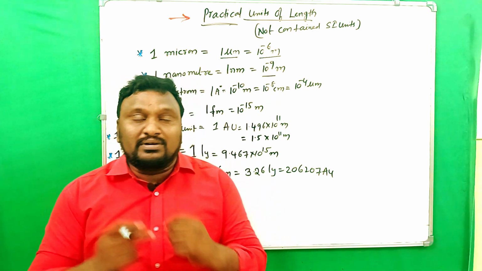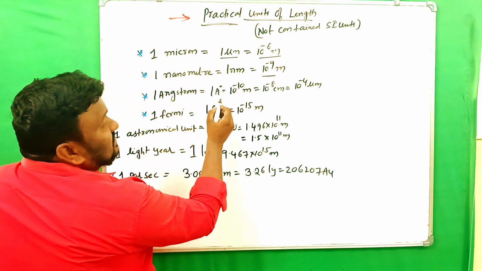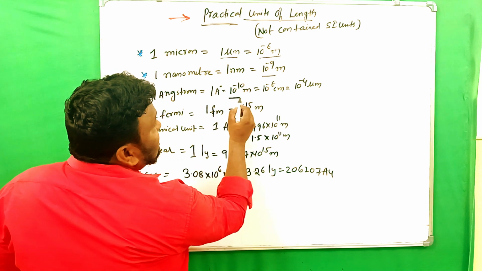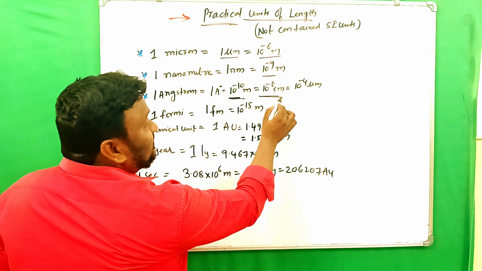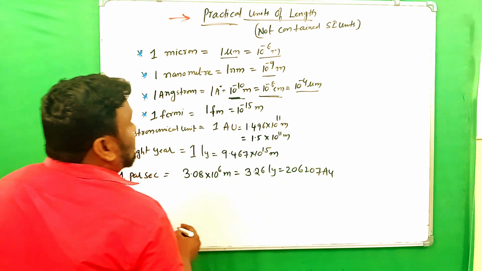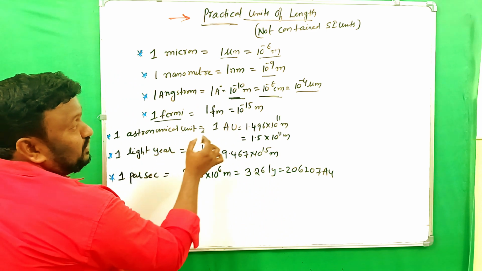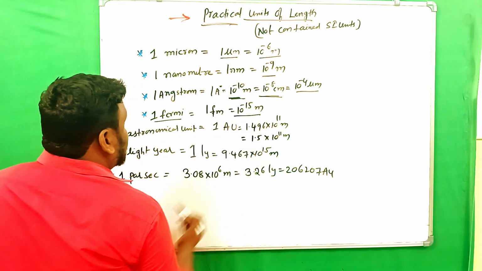So that's why you have to remember that. And 1 angstrom is equal to 10 power of minus 10 meters, 10 power of minus 8 centimeters, and that is also expressed as 10 power of minus 4 micrometers. And next, 1 Fermi is equal to 10 power of minus 15 meters.